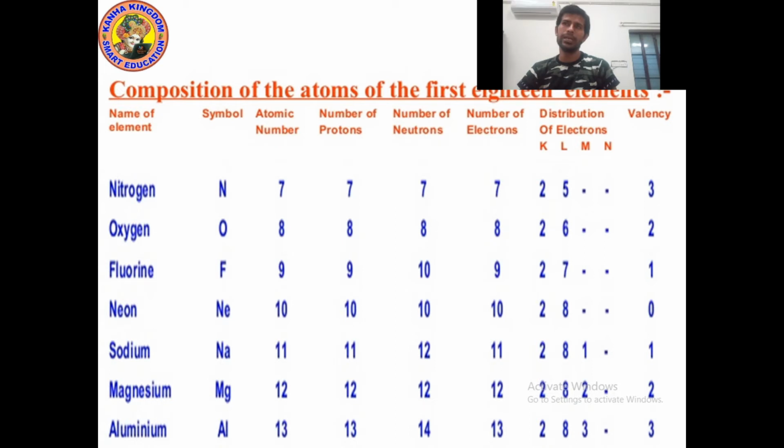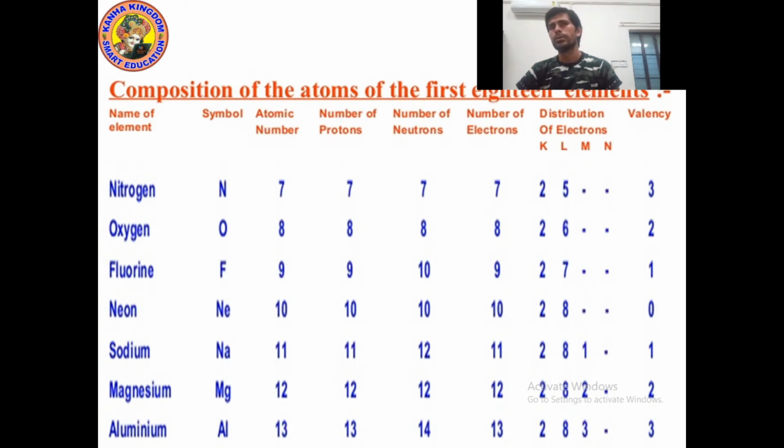Because nitrogen has 5 electrons, to complete the octet rule it needs only 3 electrons. So why will nitrogen lose 5? Nitrogen needs only 3. Nitrogen needs less, because nitrogen has more. So the remaining, according to the octet rule, maximum electrons in the L and M shells should be 8. So 8 minus 5 is 3.